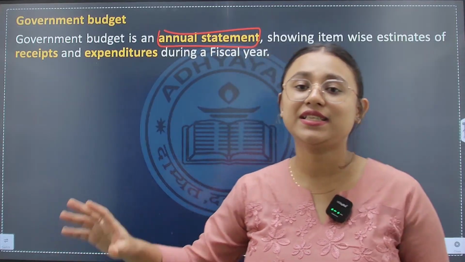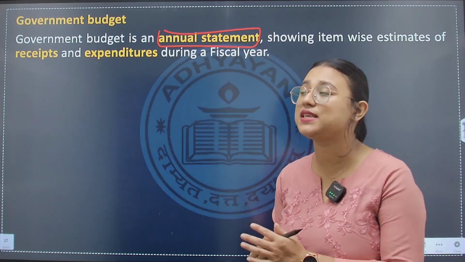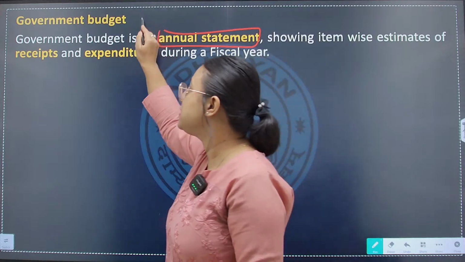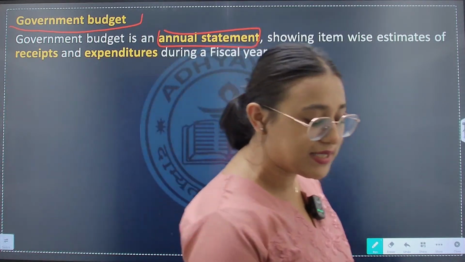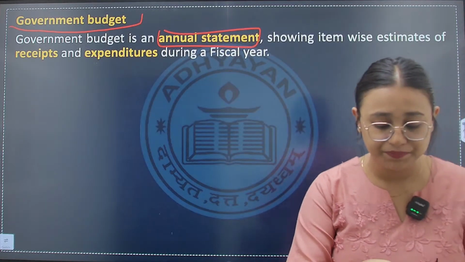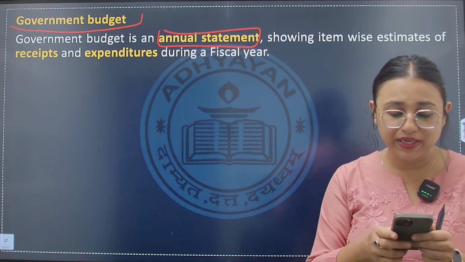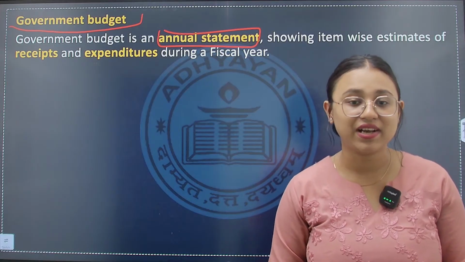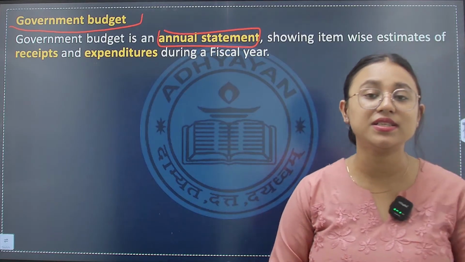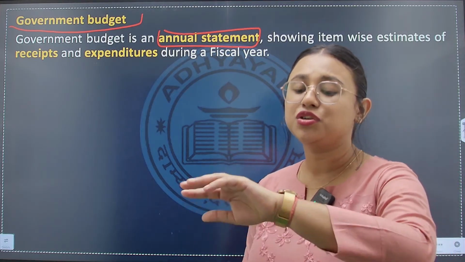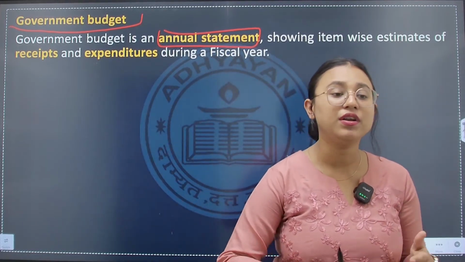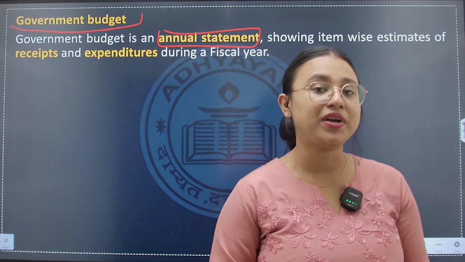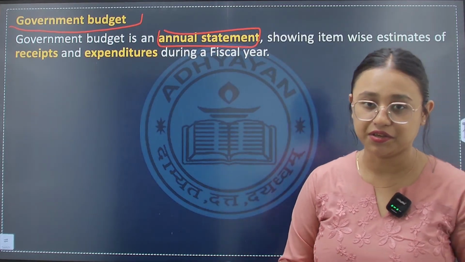This annual statement is nothing but the government budget. I hope you are clear with the idea of what is a government budget. It is just an annual statement showing item-wise how much the government has received and spent on various items in a particular fiscal year. Okay?